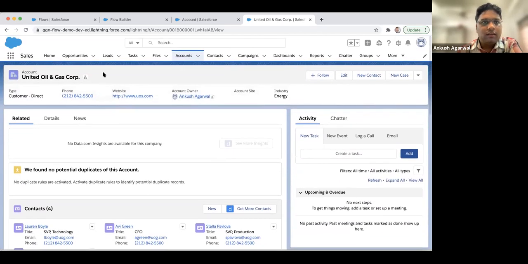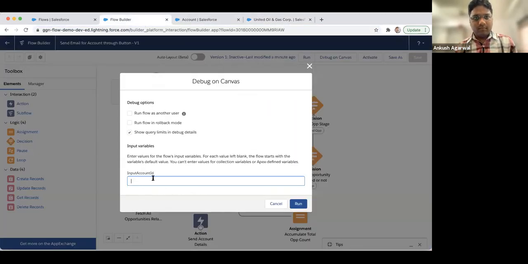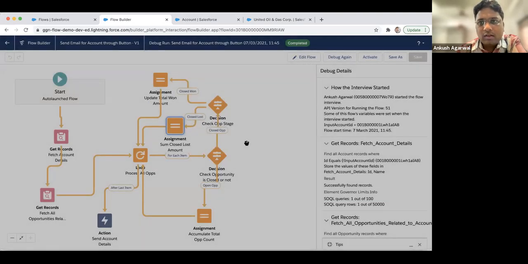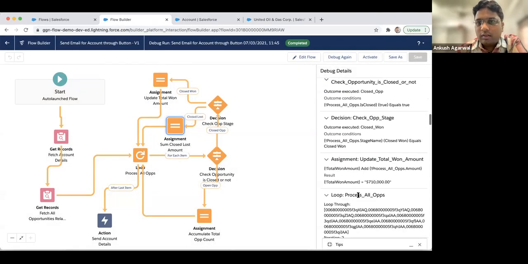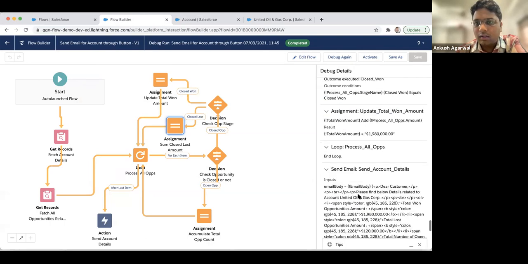You just have to select this ID, put it over here, and run it. Then we'll check whether it executed or not.